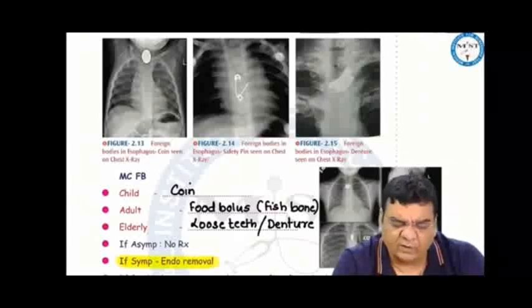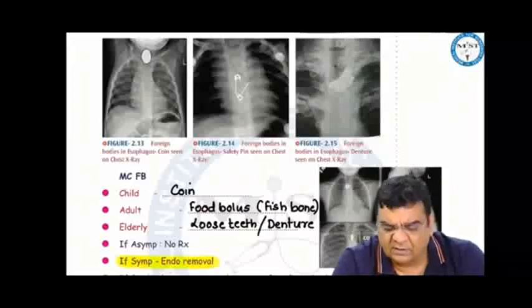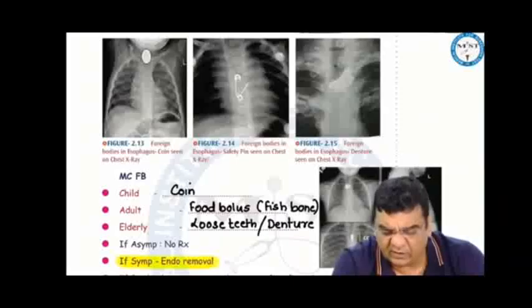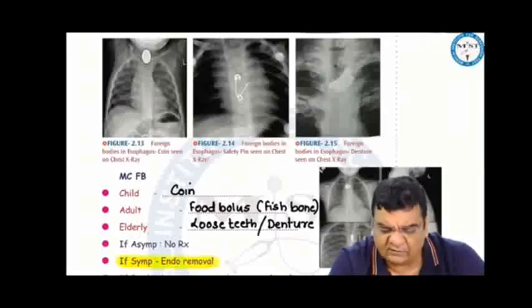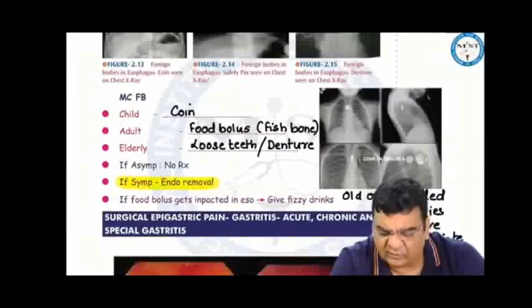Now, suppose we find on X-ray that the coin is stuck at the cricopharynx, that means it is not going down, then the best is to do an endoscopic removal. However, the majority of the times what we come across is that the baby has swallowed the coin and the coin has passed through the entire GI tract and come out of the anal canal maybe in 1 day, 2 days, or 3 days. If the patient has swallowed some battery which is old or corroded, then they will require immediate removal. If somebody has impacted food bolus at the cricopharynx, then we encourage giving fizzy drinks or soda drinks where the gas comes out and it can break the food bolus. However, the best method to remove the foreign bodies from the esophagus would be esophagoscopic or endoscopic removal.